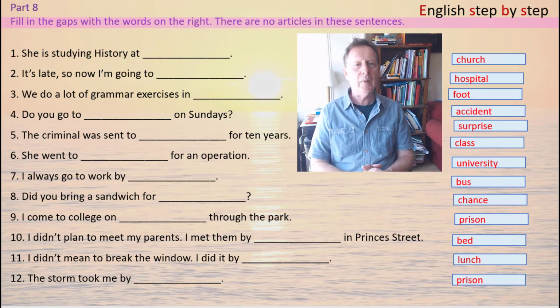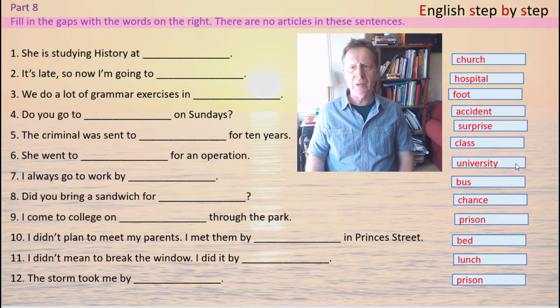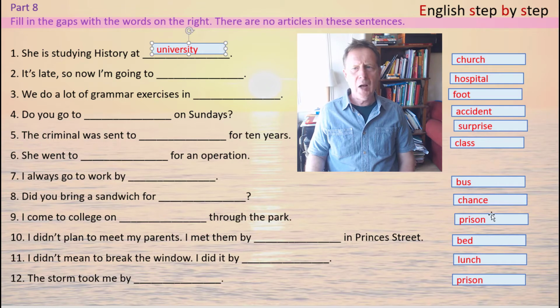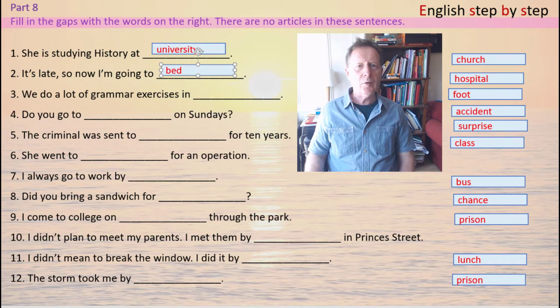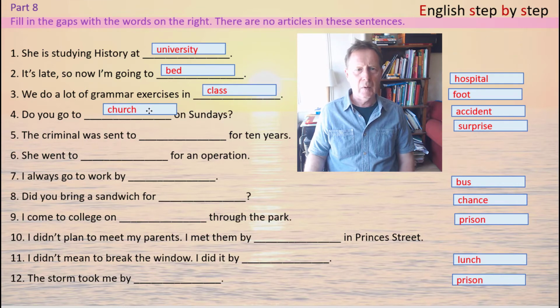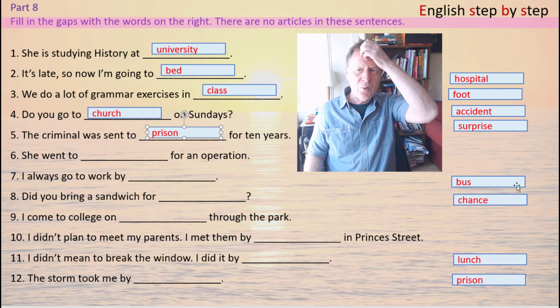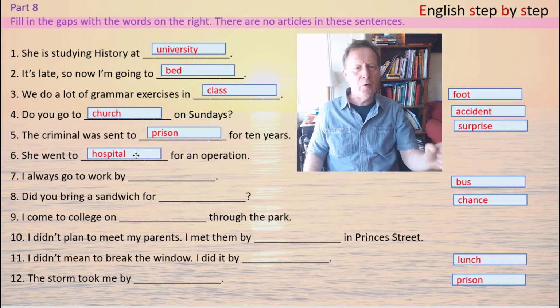Number 1. She's studying history at university. Number 2. It's late, so now I'm going to bed. Number 3. We do a lot of grammar exercises in class. Number 4. Do you go to church on Sundays? Number 5. The criminal was sent to prison for 10 years. Number 6. She went to hospital for an operation.